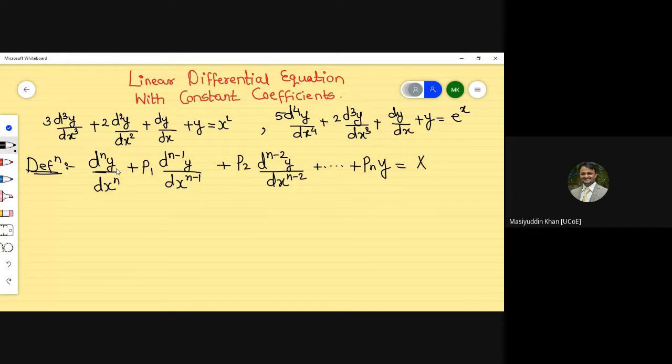Now, what is the solution of this linear differential equation with constant coefficients? I hope everything till this part is clear. This is just an explanation, a definition of your chapter. Now coming to the solution, because whenever differential equations are there, we have to write the solution of the respective part. So what is the solution of this part?